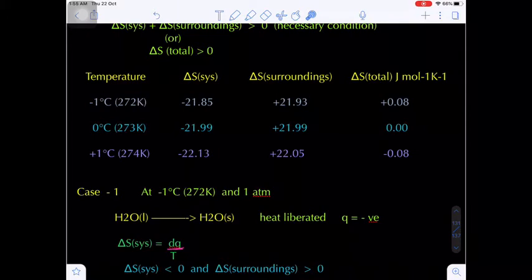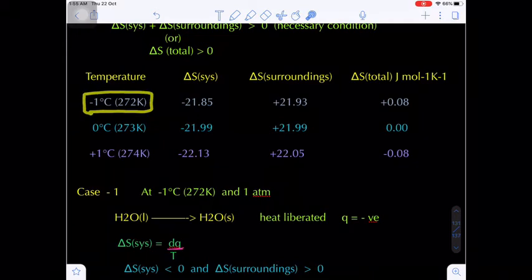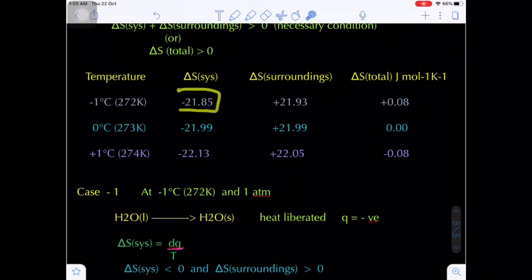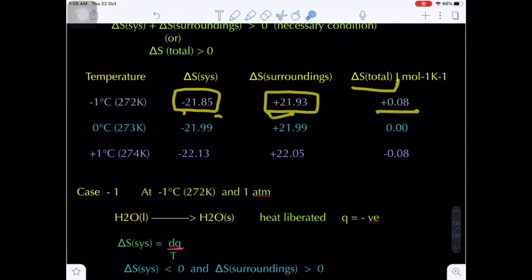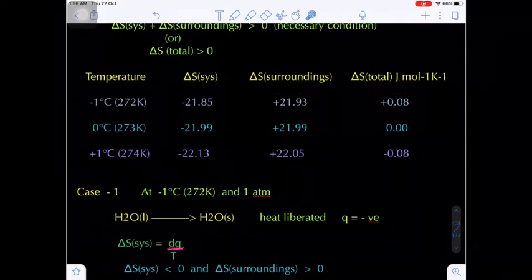Let's suppose I am taking the water and ice system, at a temperature of minus 1 degree Celsius. That means 272 Kelvin. Now this is the experimental data. The entropy change of the system is minus 21.85, the entropy change of the surroundings is plus 21.93, and the total, that means system plus surroundings, will be plus 0.08.